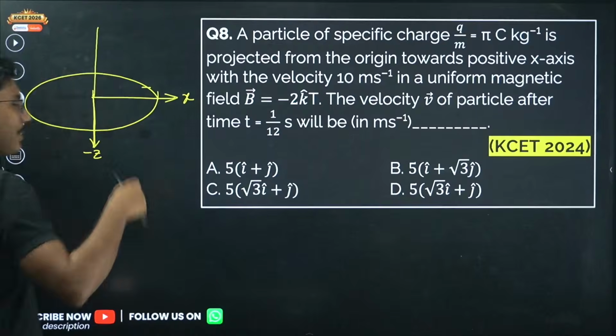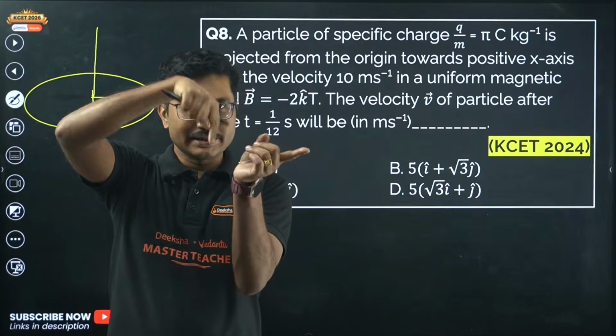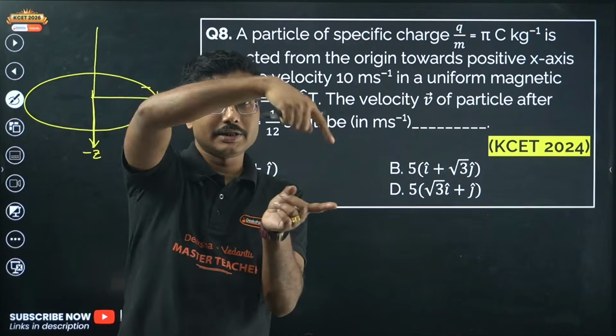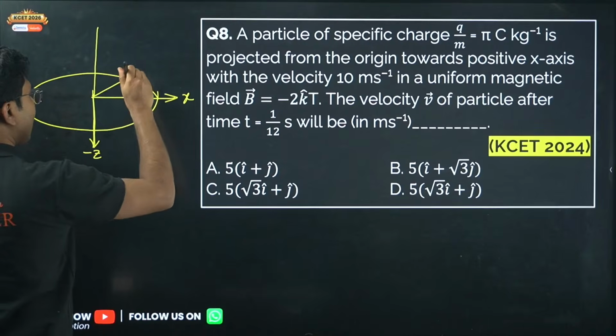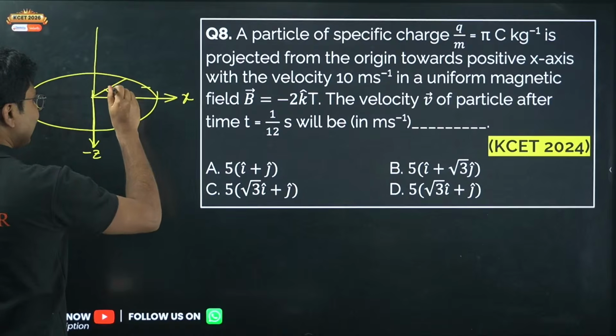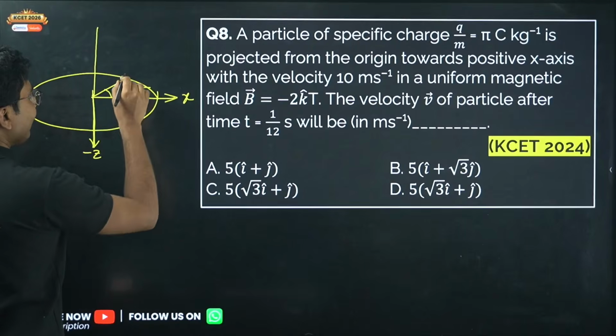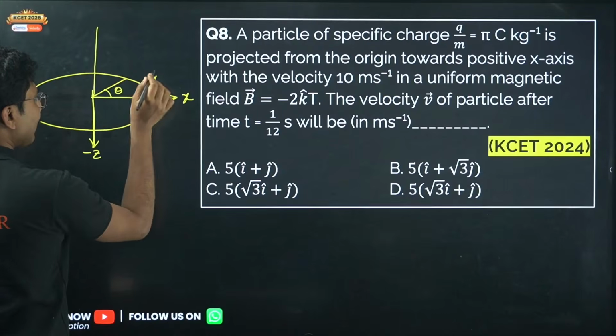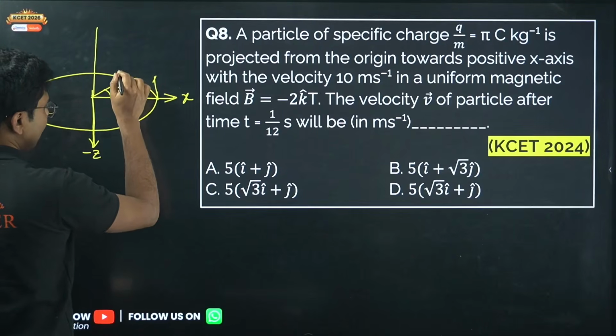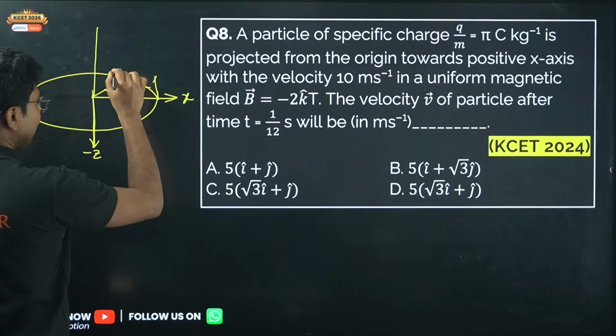So this is the velocity, this is the magnetic field, and it is rotating in this plane. After some time t, that 1 by 12 second, if this angle is theta, the velocity's magnitude will be the same, acting along this direction, suppose.